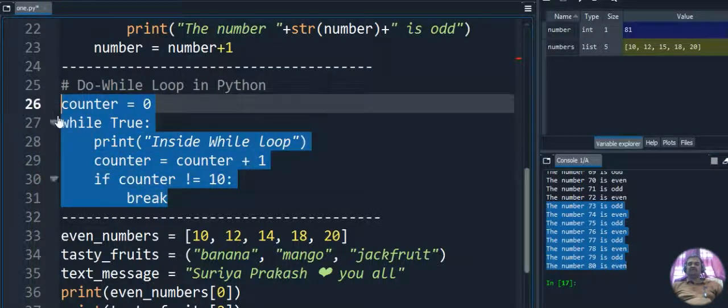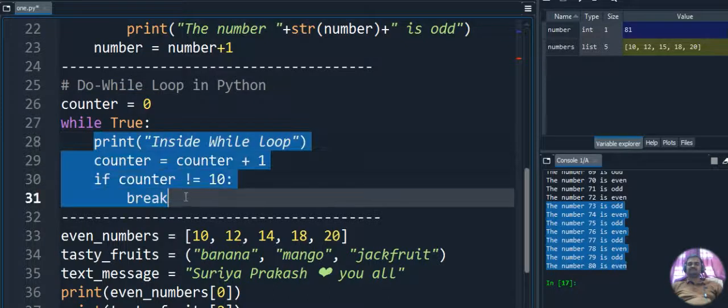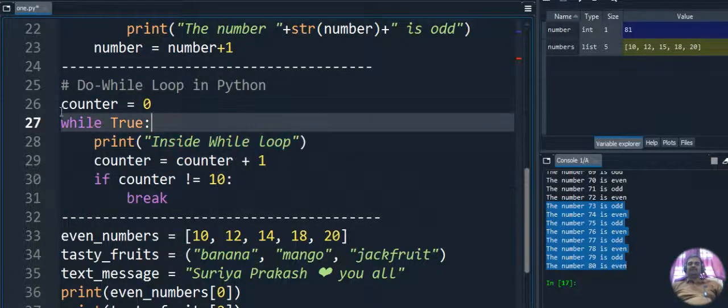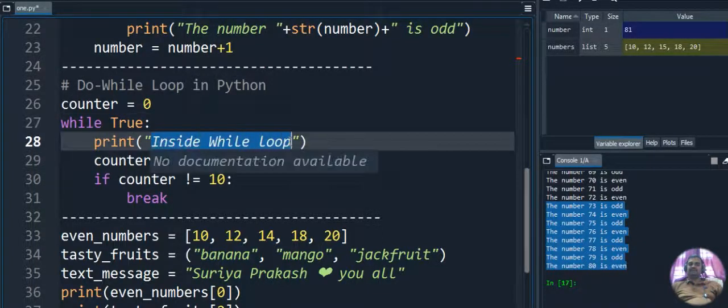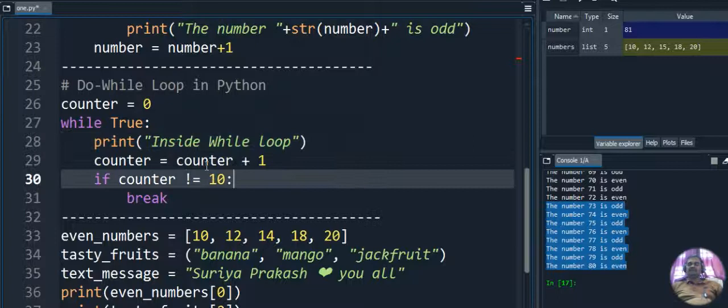So here what we are doing is these three statements, this entire block, will be inside the while loop. First time it will come inside, the counter value will be 0. First time it will get inside the while. While is true, so it gets inside the while loop and prints "inside the while loop" as output. Then the counter will be incremented. What is the counter value now? 0 plus 1, 1. So 1 not equal to 10. Condition is true. So it will break the statement.